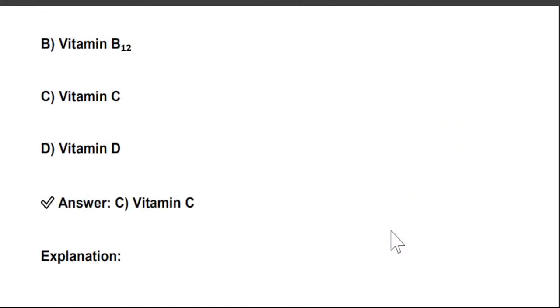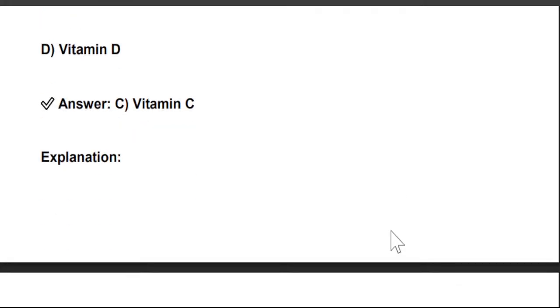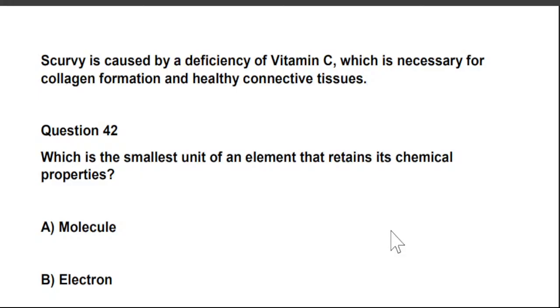So next question is, which vitamin deficiency causes scurvy? A. Vitamin A, B. Vitamin B12, C. Vitamin C, and D. Vitamin D. So the right answer is vitamin C. Scurvy is caused by a deficiency of vitamin C, which is necessary for collagen formation and healthy connective tissues.